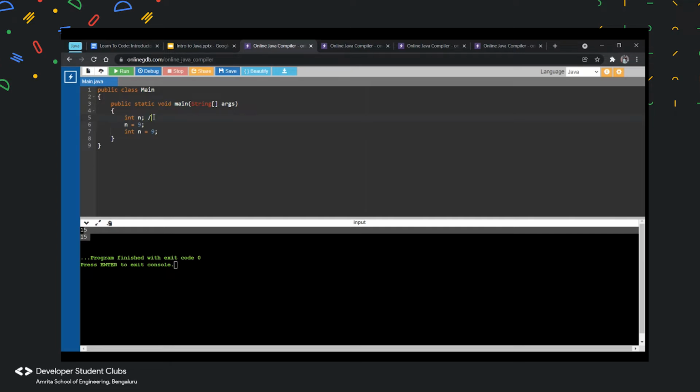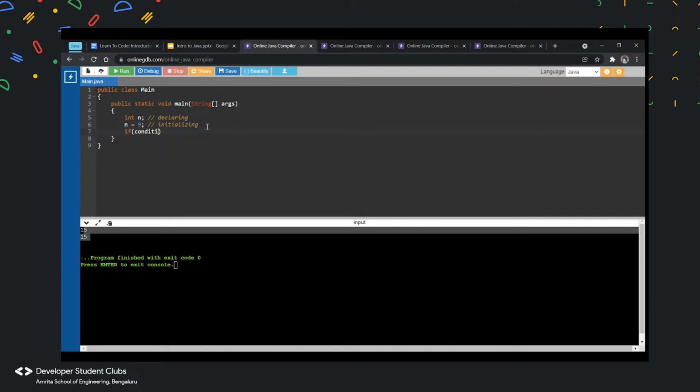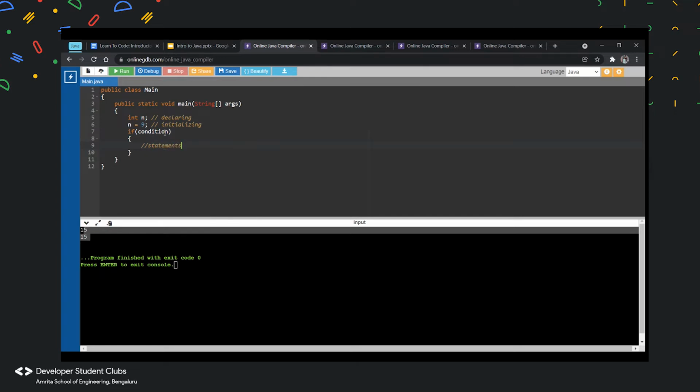So this is called declaring and this is called initializing. So what I'm going to do is I'm going to put my if thing over here. So it was if condition, then statements, right? So if condition, and if the condition satisfies, then my statements get executed. What I'll put is I want to check if the number that I have entered is 0. So what I'll do is if n double equal to 0.